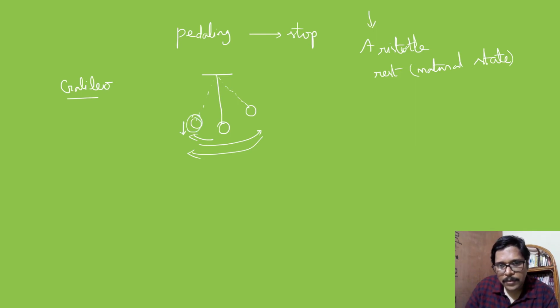At the extreme position it stops, and then it goes to the other extreme position. The force acting on this side is exactly balancing. Once the force is exactly equal and opposite, it immediately starts moving in the opposite direction. Once again, with increasing velocity, it comes down and moves in the opposite direction till it experiences the same kind of gravitational pull. So on both sides, it rises to the same level from its mean position. That is Galileo's conclusion about the simple pendulum.